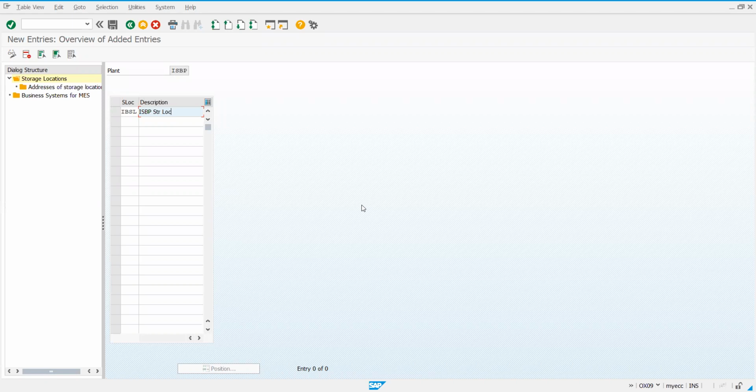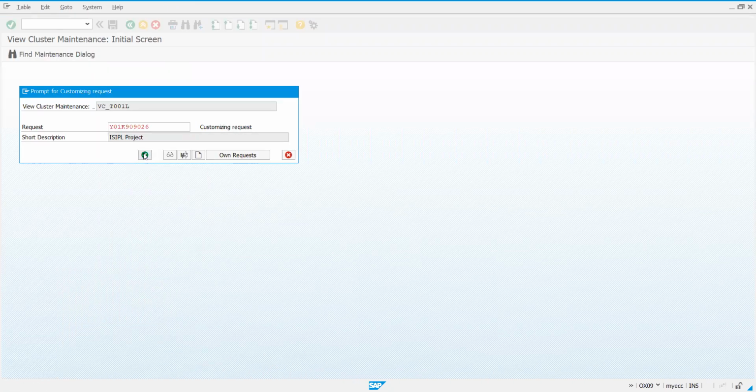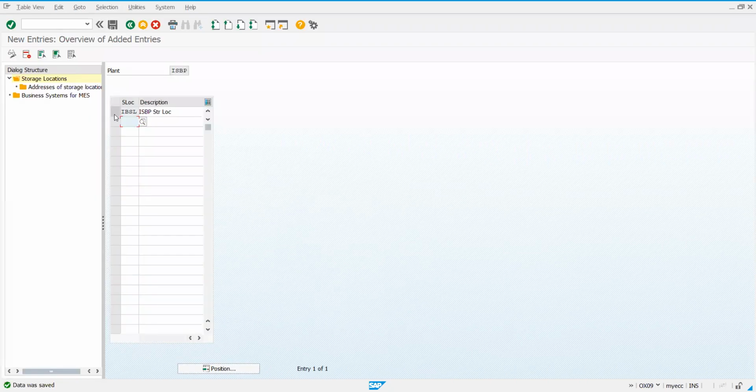Please be very clear with your role in enterprise creation. Yes, clear, sir. I'll enter this and save it. After saving this, please select this row. To select the row, just click on the left of this ISBL row, and here you have addresses of storage locations. Double click on this. You can observe here you have plant addresses of storage location.